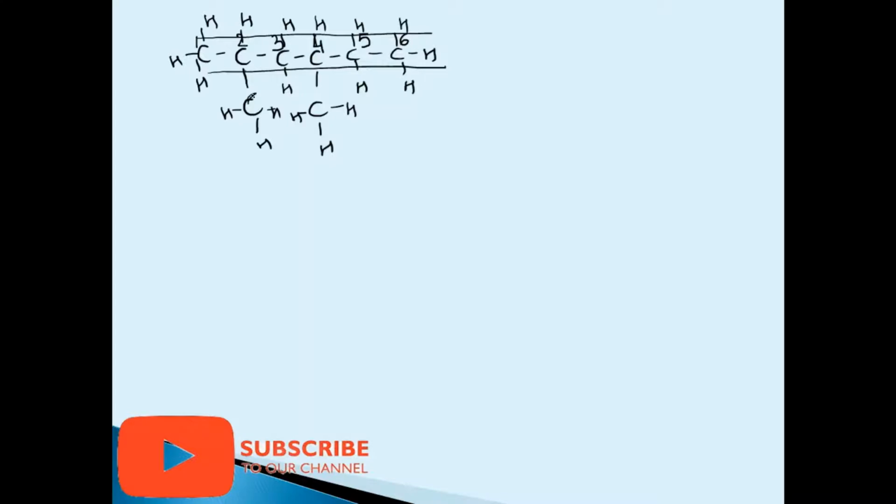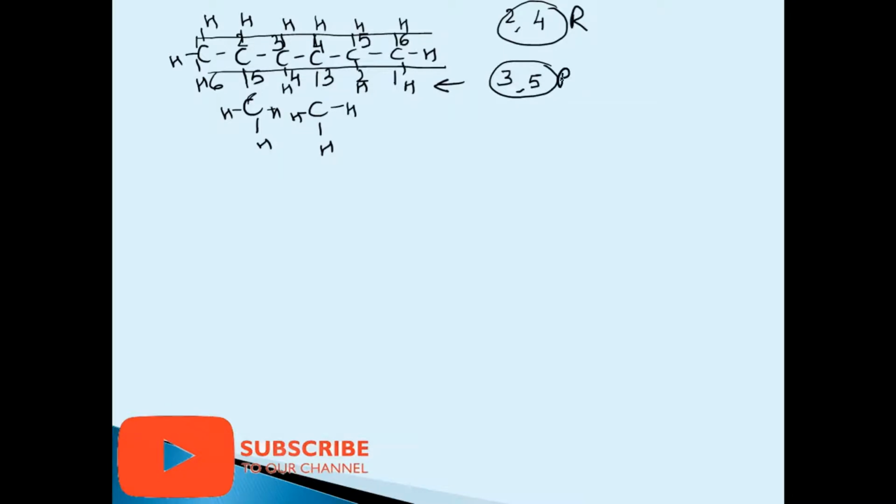So on the second carbon and on the fourth carbon there is a side chain, an alkyl group. If I start from the bottom, 1, 2, 3, it is on third, fourth, fifth. On third and fifth, if I go from the bottom side, 1, 2, 3, 4, 5, 6.